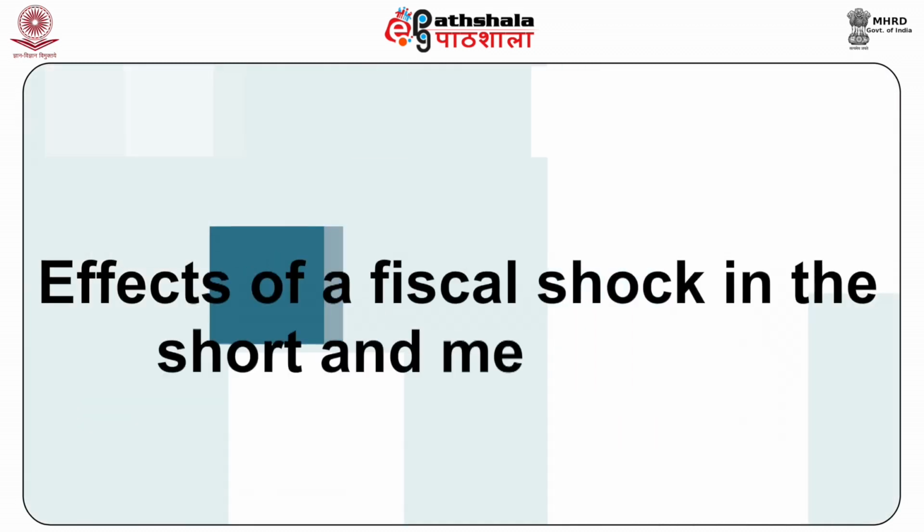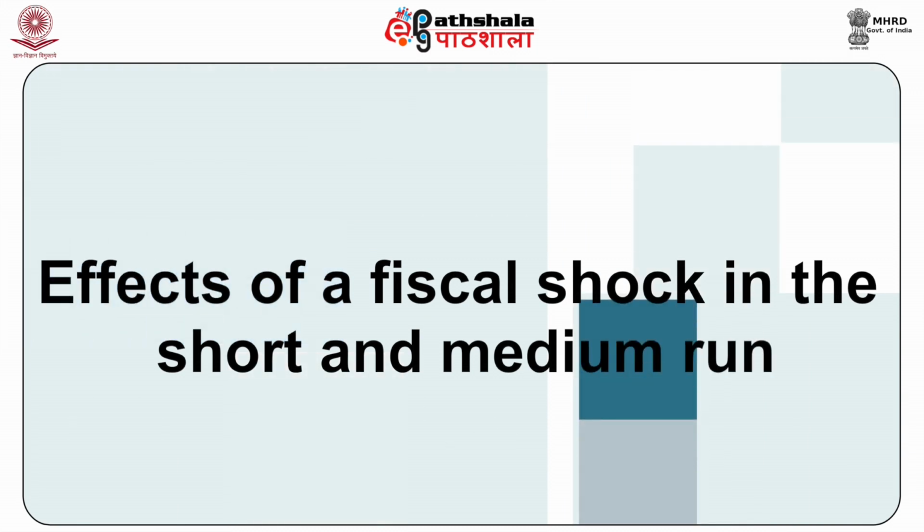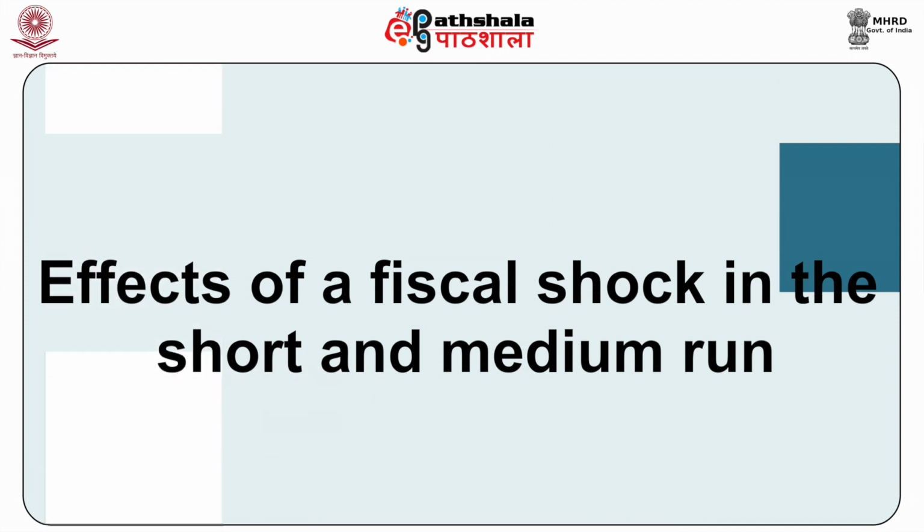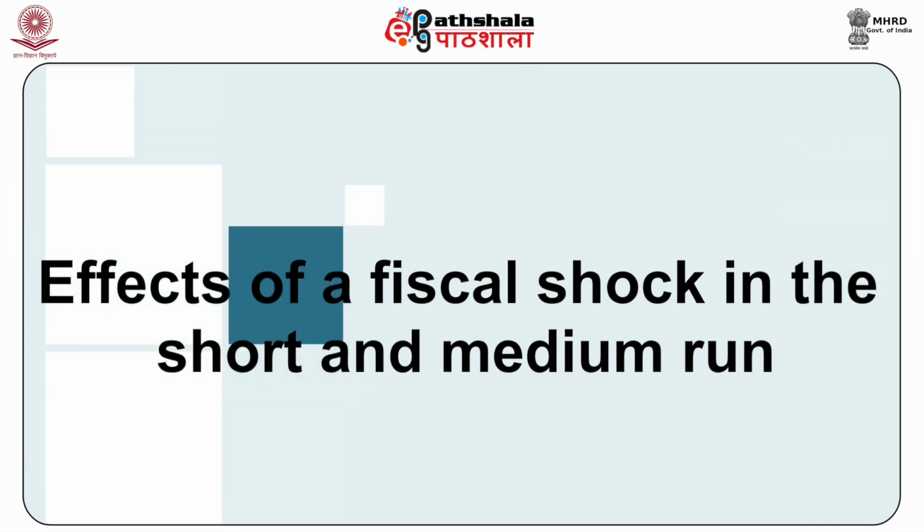First, we shall discuss the effects of a fiscal shock in the short and medium run. This is also known as the adjustment path.